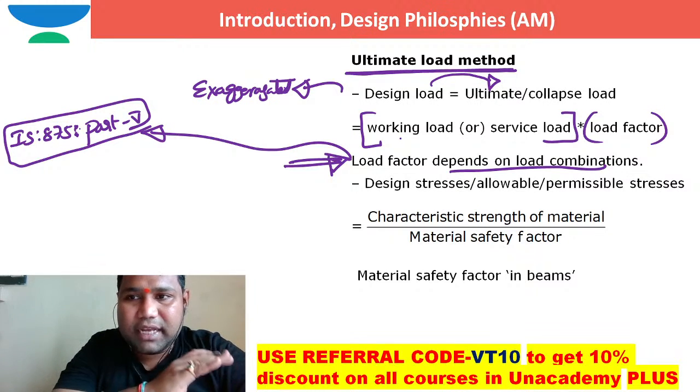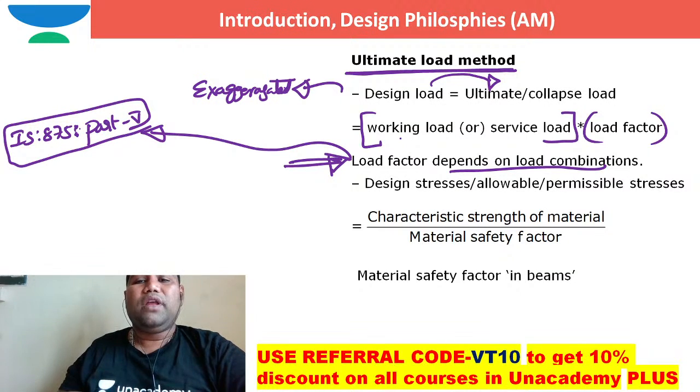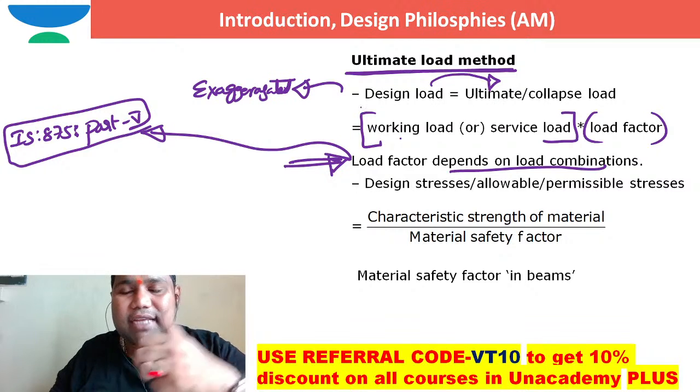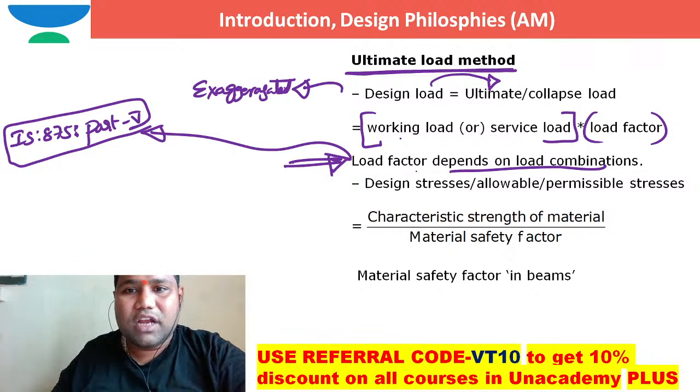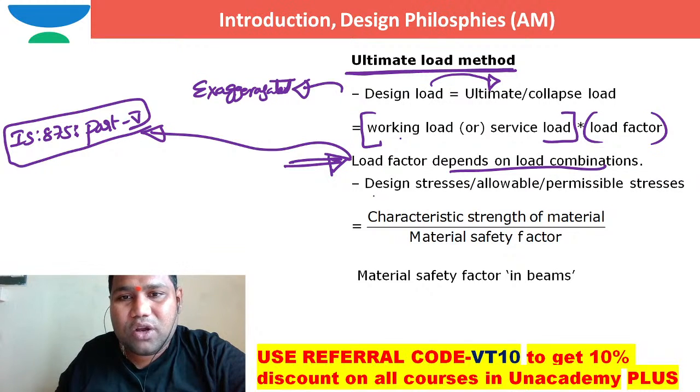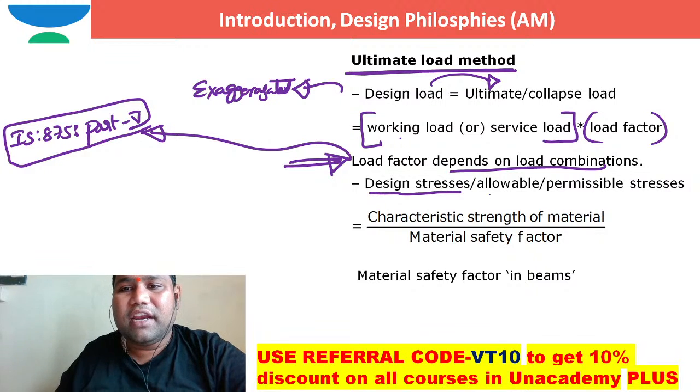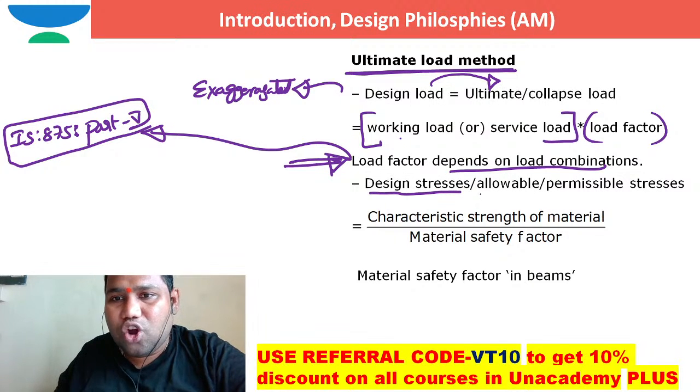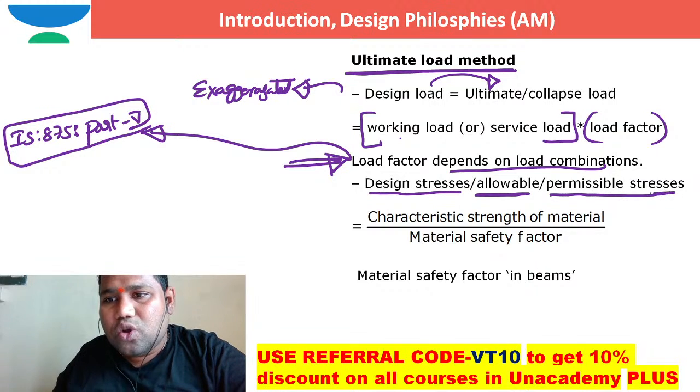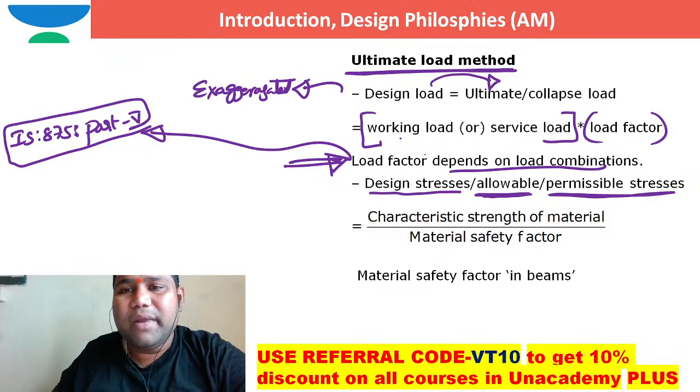So please keep that aside. Now here the design load is exaggerated, there is no problem in that one. Coming to the design stress, what is the name for the design stress in this ultimate load method? The name is design stress, and another name for design stress is allowable stress, limit allowable stress or permissible stress. So these are the three names that we can use in ultimate load method.